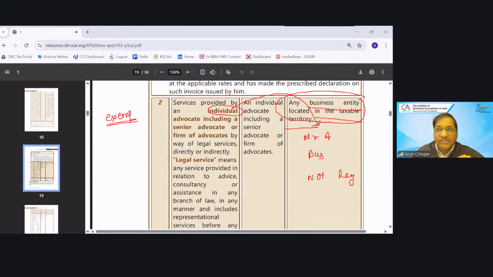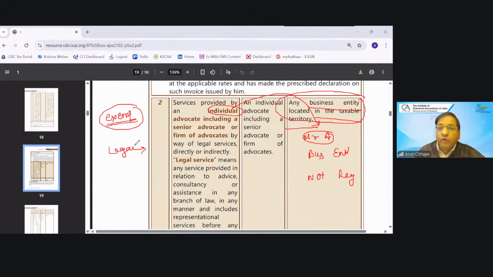So in this case, Mr. A who is the business entity, will the RCM be applicable? Prima facie it appears so. But if you read the exemption entries, you will find that legal service given to an unregistered person is an exemption.